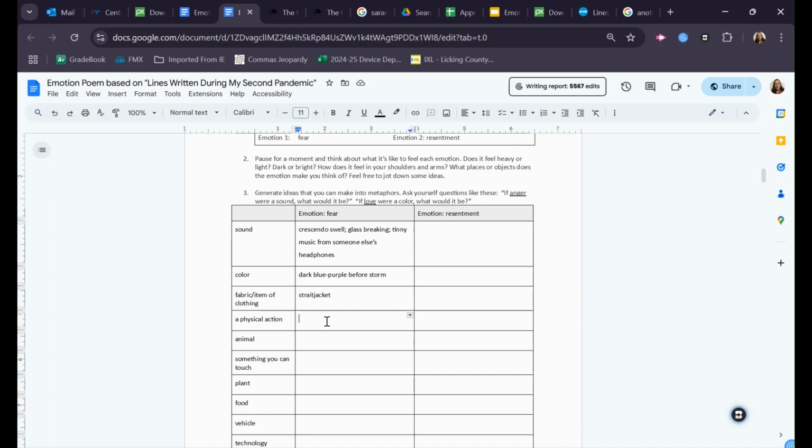Okay. If fear were a physical action, what would it be? Well, I think that sort of gut punch sensation you get relates to the big jump scare fear. It's like that gut punch. So maybe I'll just put a gut punch.